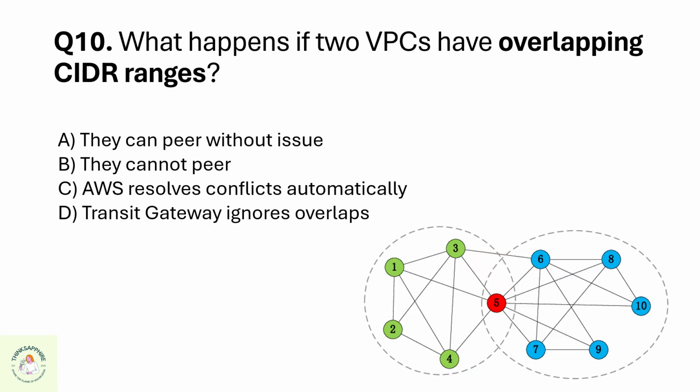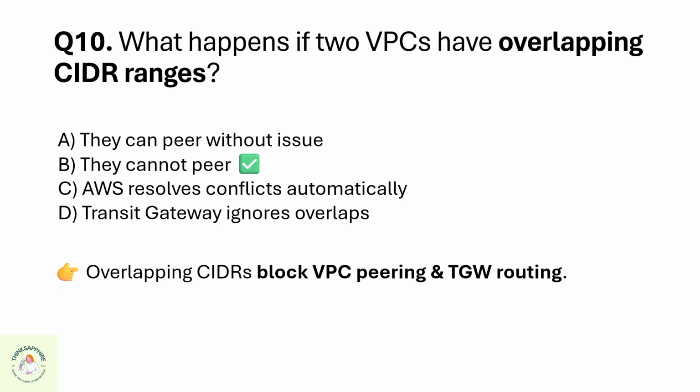Question 10. What happens if two VPCs have overlapping CIDR ranges? A. They can peer without issue. B. They cannot peer. C. AWS resolves conflicts automatically. Or D. Transit gateway ignores overlaps. The correct option is B. They cannot peer.